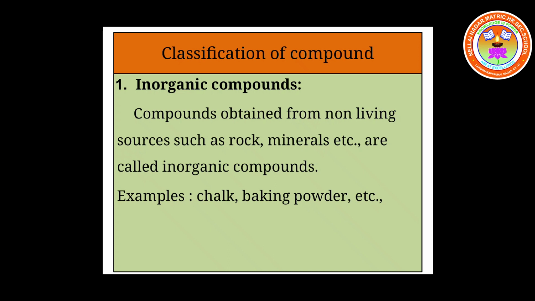Examples: chalk, baking powder, washing powder. All those are examples of inorganic compounds.